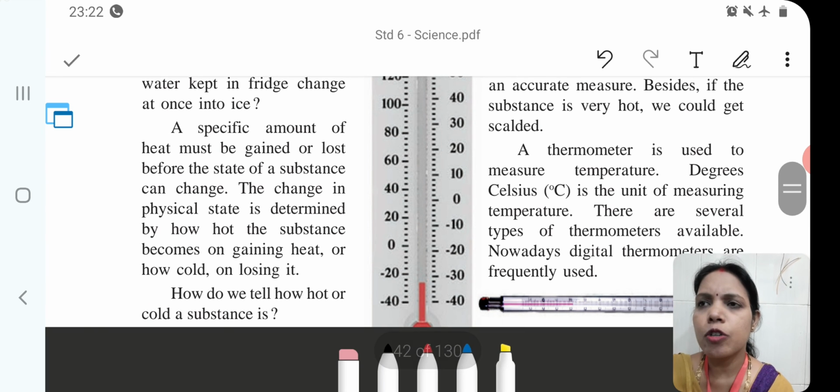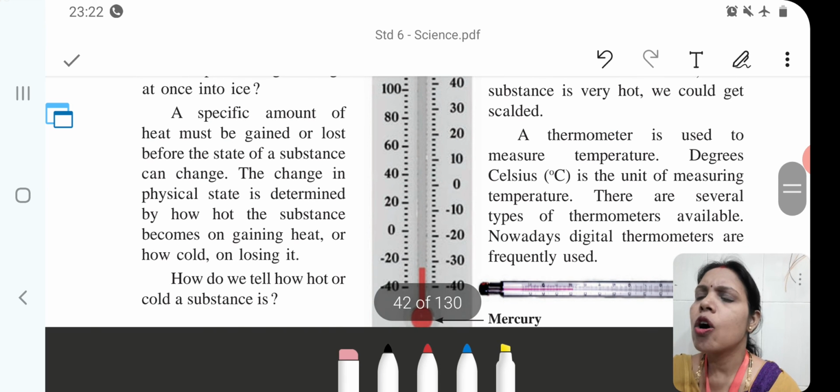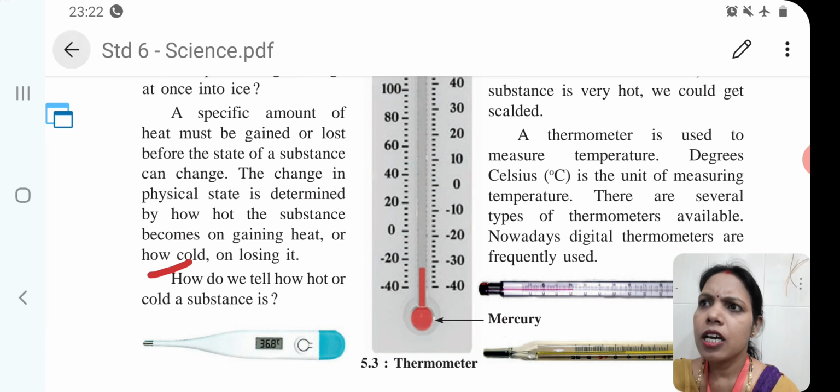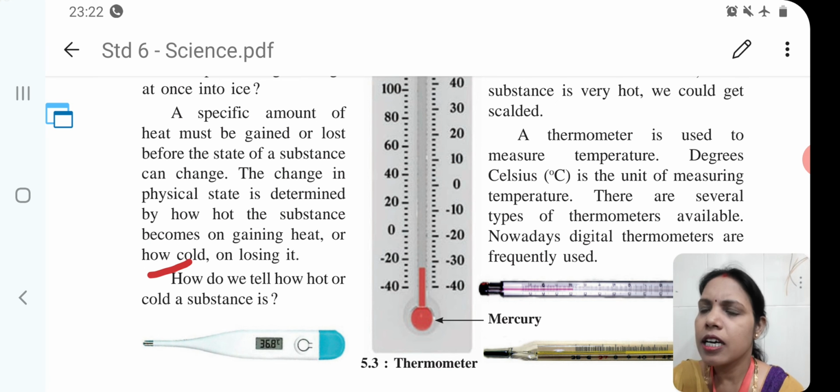Suppose your mother has given you hot water to take a bath. How will you come to know how hot it is? By putting your hand inside the water, you can come to know whether it is very hot or as you require.